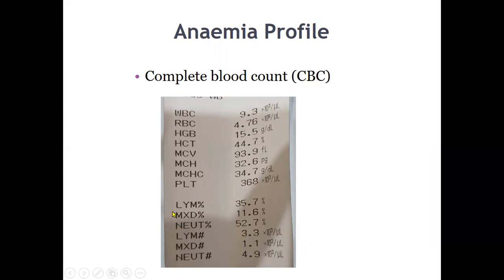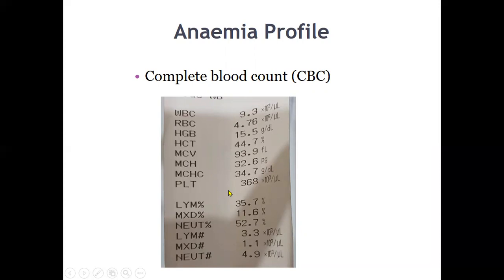This is the baseline investigation which is advised for any patient coming to the hospital, or for the assessment of many other diseases also. What is included in the CBC? That is the WBC count, RBC count, hemoglobin, hematocrit, MCV, mean corpuscular volume, mean corpuscular hemoglobin concentration, then platelet level.